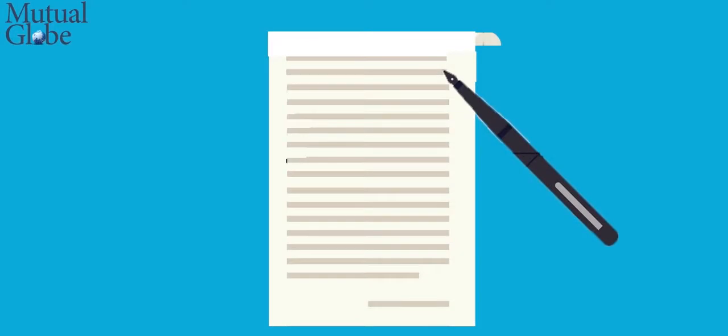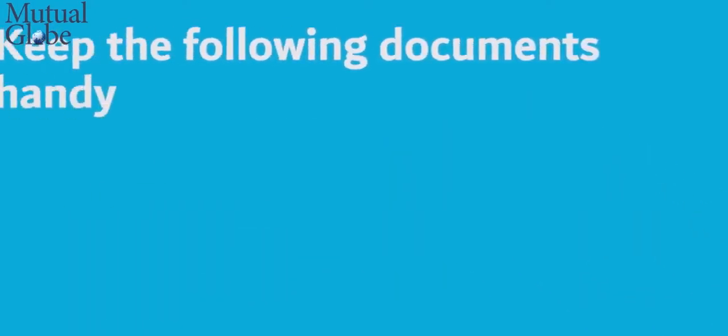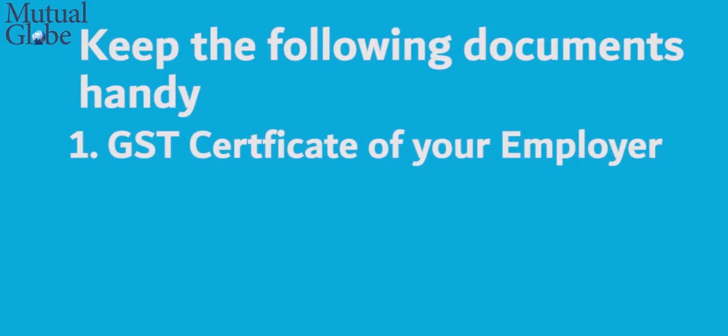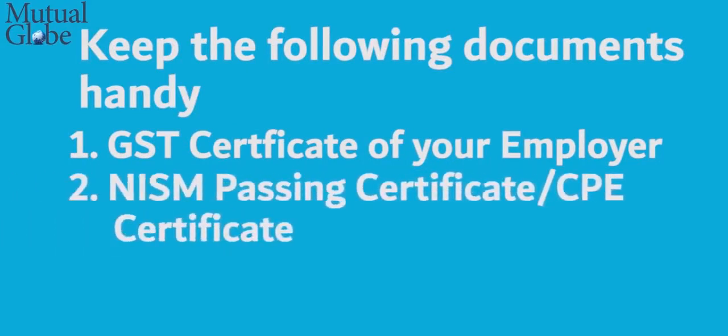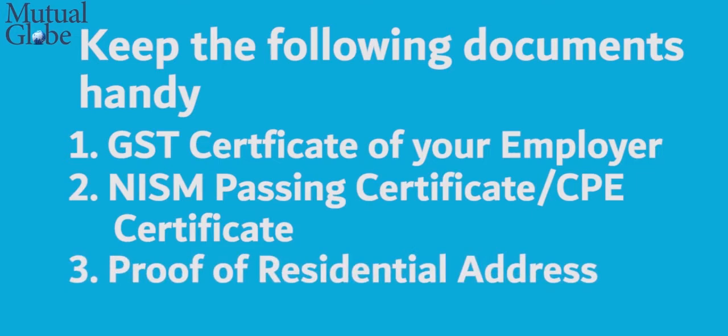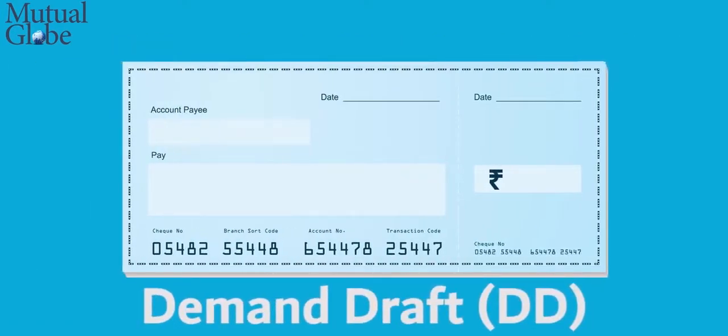Before you start filling out the form, keep the following documents handy: GST certificate of your employer, NISM passing certificate, or CPE certificate if you have attended a CPE training, proof of residential address. The fee of EUIN is paid through demand draft, hence you should have that made as well.